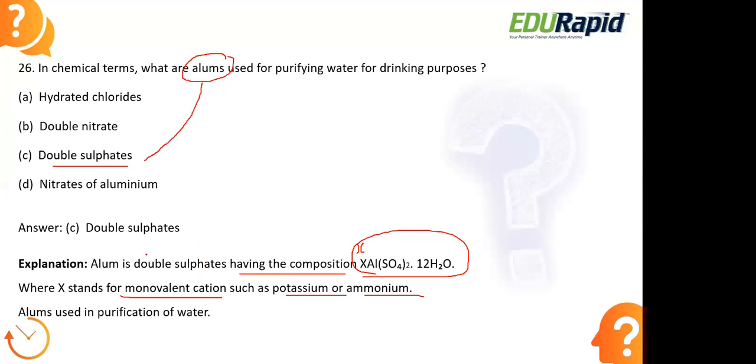Alums are used in purification of water. So alum consists of double sulfate salts. Here the X is nothing but the monovalent cation. The monovalent cations that can be used here are potassium as well as ammonium. Any one of these can be used for the purification process of water.